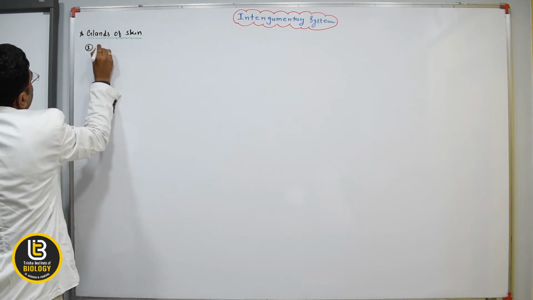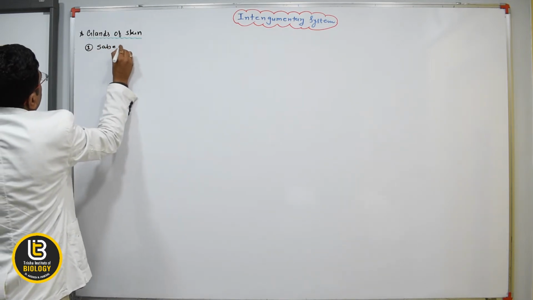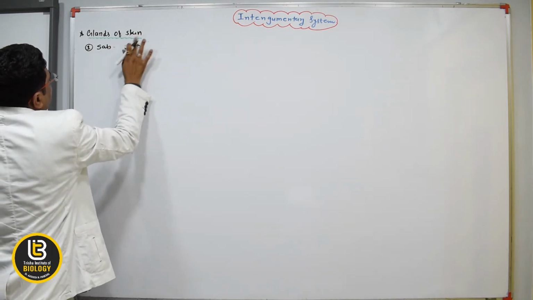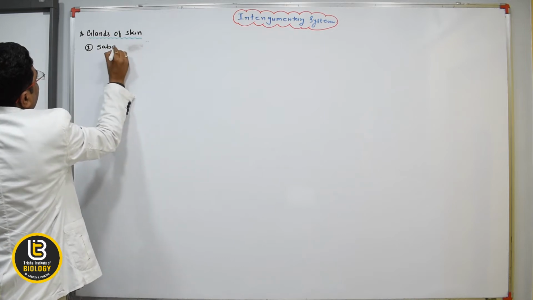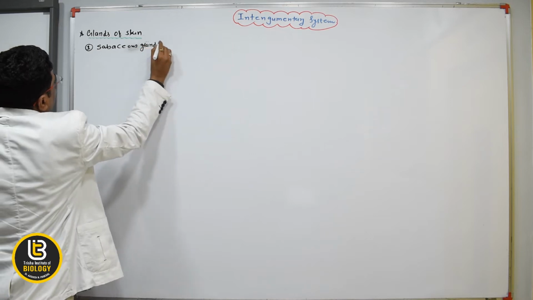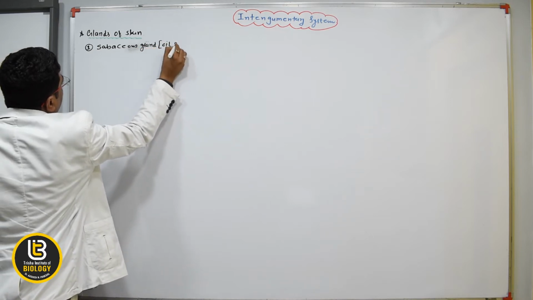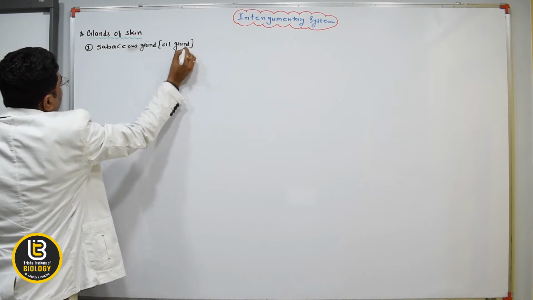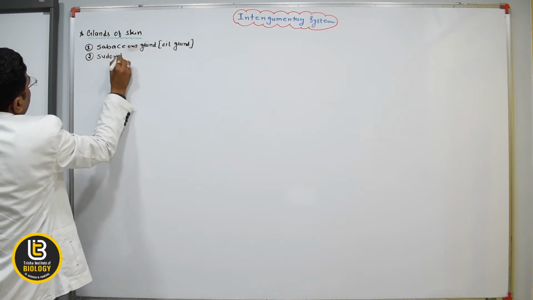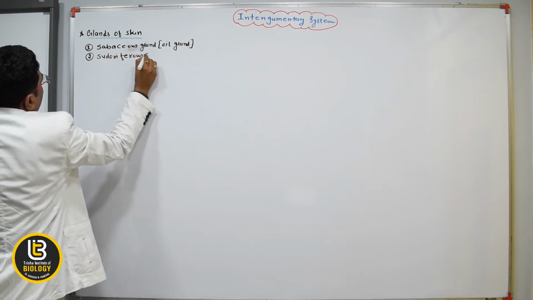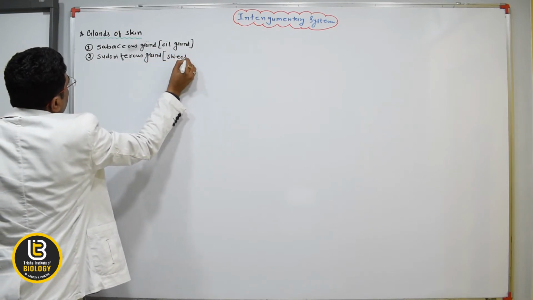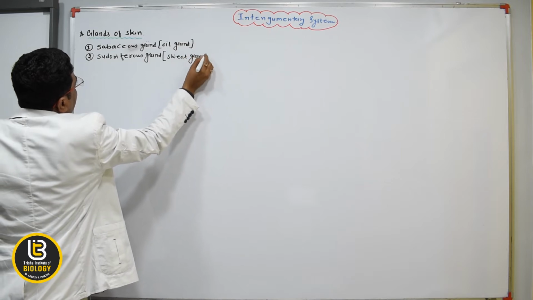One is the sebaceous gland, and the sebaceous gland is known as the oil gland, and the second one is the sudoriferous gland, which is known as the sweat gland.